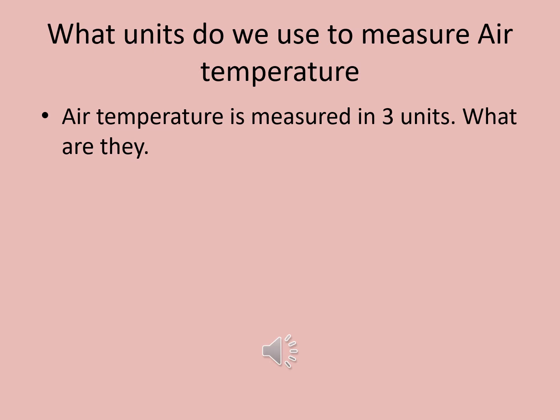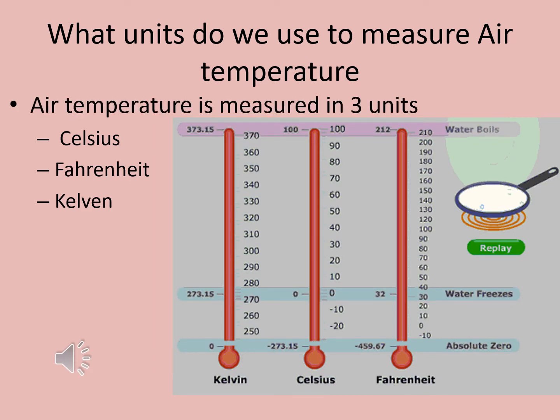When we measure air temperature, we can measure it in 3 units. What are they? Throughout the world, there are many different units of measuring temperature. The 3 most important ones are Fahrenheit, Celsius, and Kelvin. Celsius, also called centigrade, is a scale based on 0 degrees for the freezing point of water and 100 degrees for the boiling point of water.